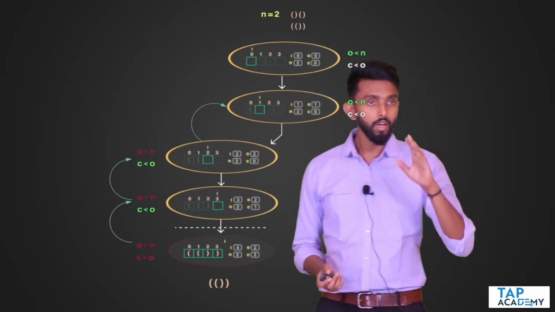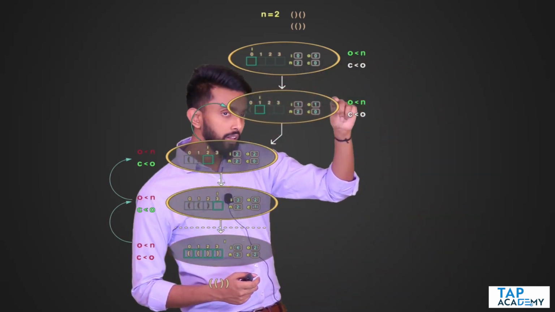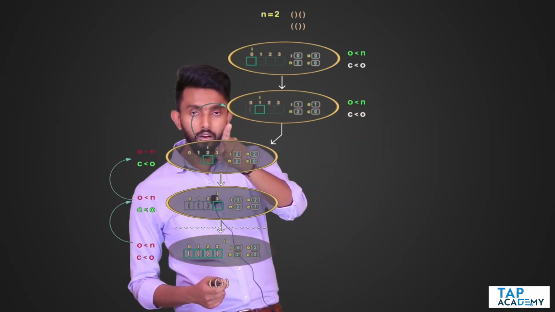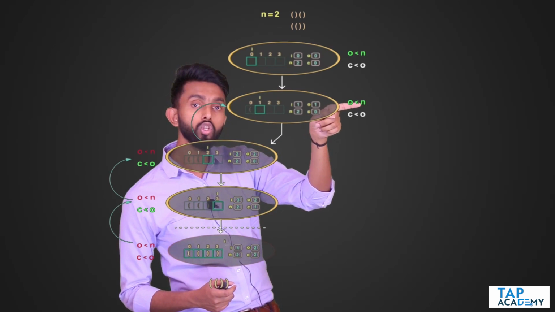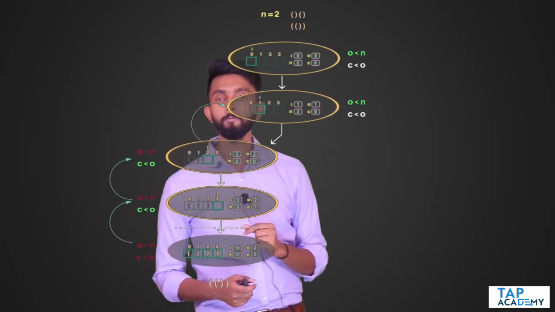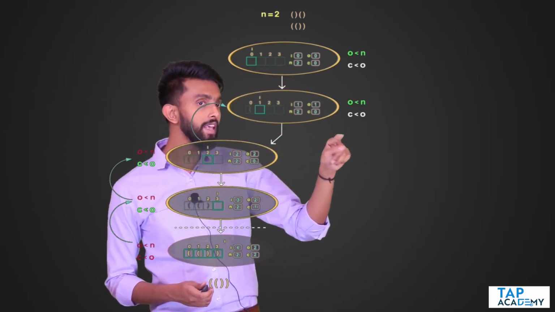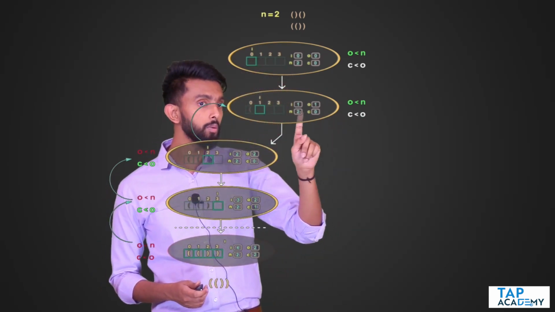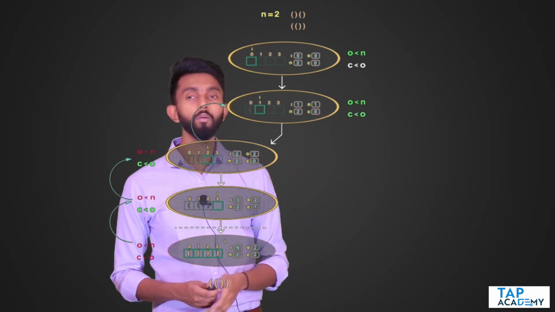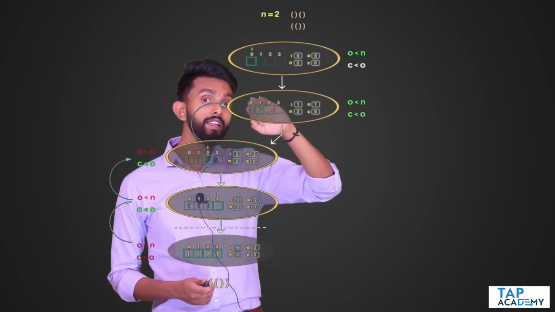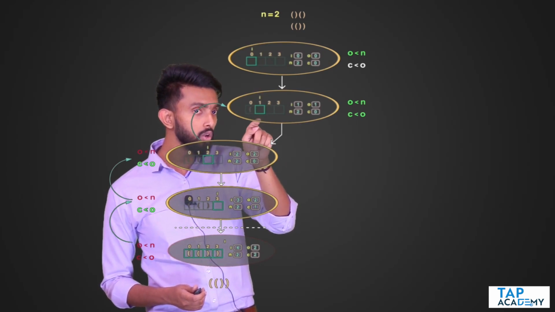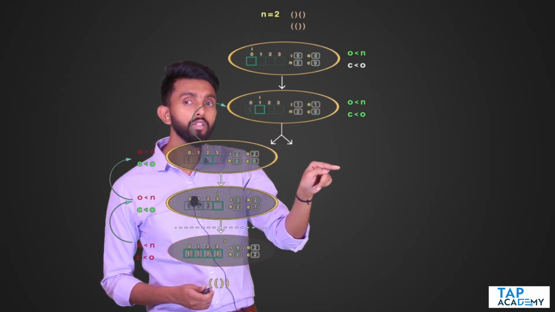Absolutely right. Because guys, in this function, this line is over. After that, this line is there. When you return, it will return back to where the control stopped, where the execution stopped. Execution stopped here. Now you will come down, check this. When you check this, is C less than O? Oh yes, C is less than O because C here is 0, O is 1, 0 is less than 1. Now this condition becomes true. If it becomes true, it means insert closing bracket. So at this position, I will insert a closing bracket and again I will recursively call.